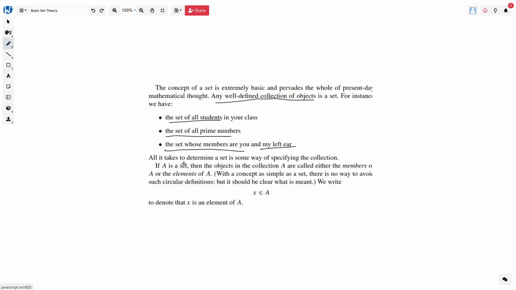So all it takes to determine a set is some way of specifying the collection, right? If A is a set, then objects in the collection A are called either members or the elements of A. So we normally talk more in the sense that it is an element of A. So we say x belongs to A, this symbol is belongs to, means that x is a part of, is an element of A, right?